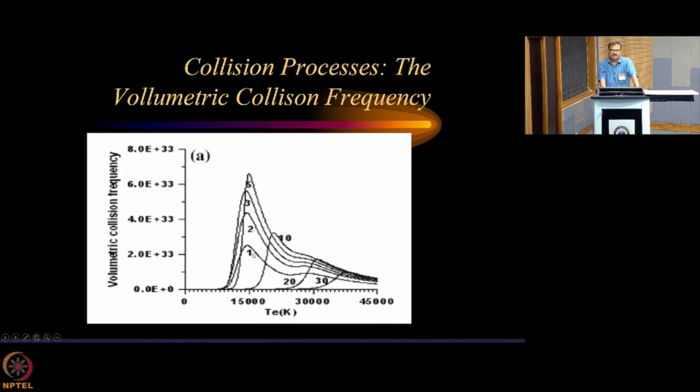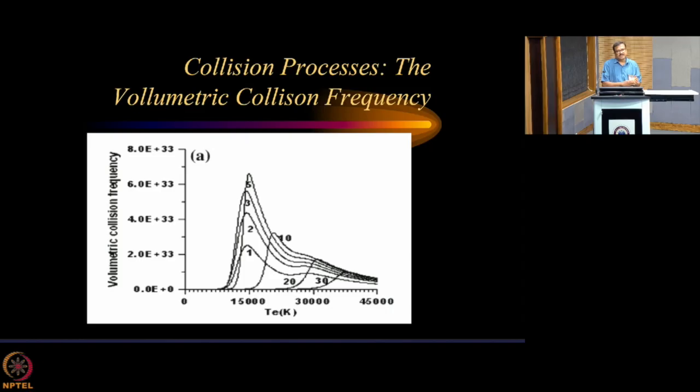The numbers you are seeing here: this is when T equals TH, that is, equilibrium LTE; then when T is twice the TH, that is, electron temperature is almost double the heavy species temperature; then T by TH is 3, that is 3 times, and similarly this is for 20 times, and this is for 30 times. So this addresses a system ranging from equilibrium LTE to a pretty large non-equilibrium, where T by TH is equal to 30.